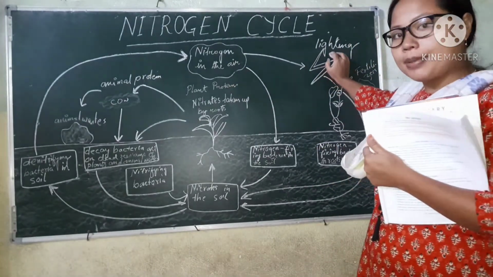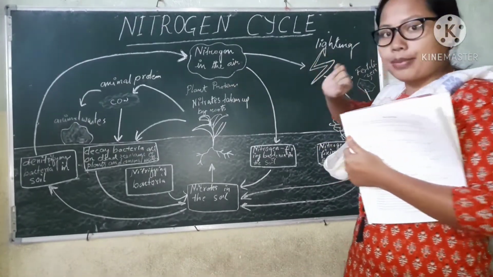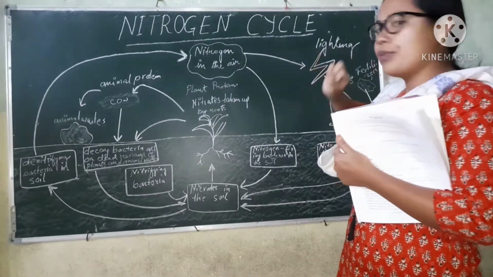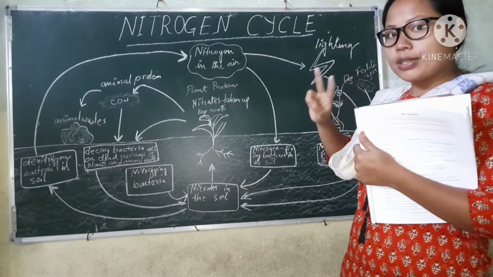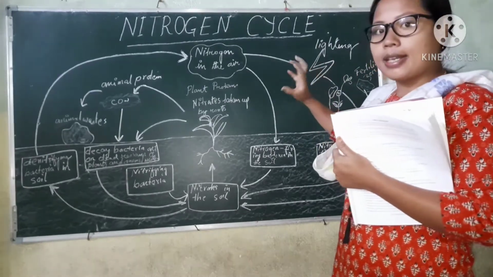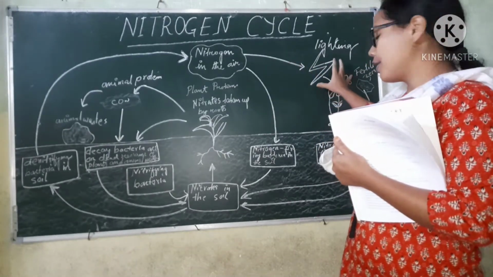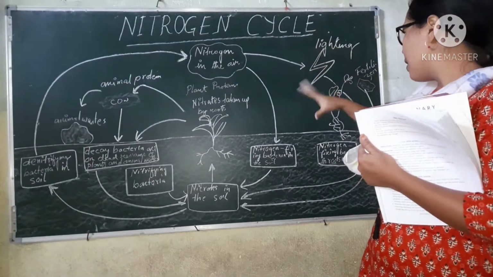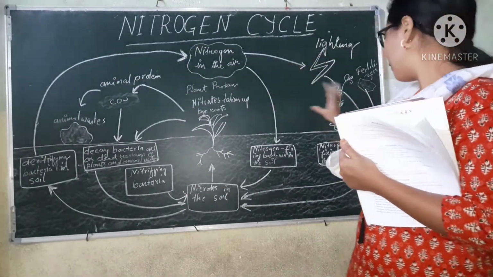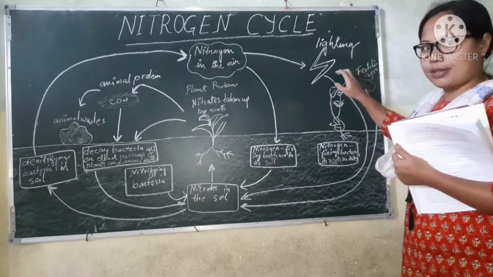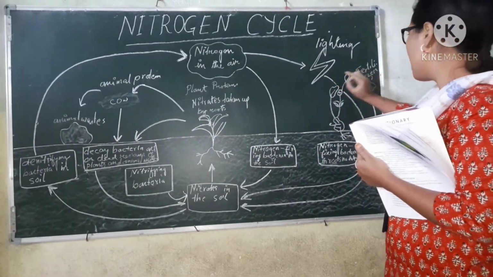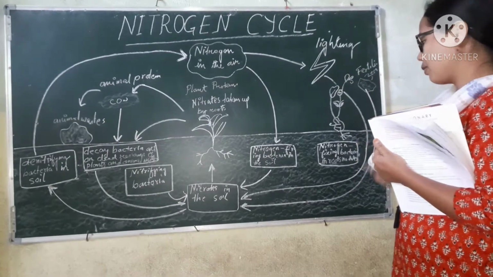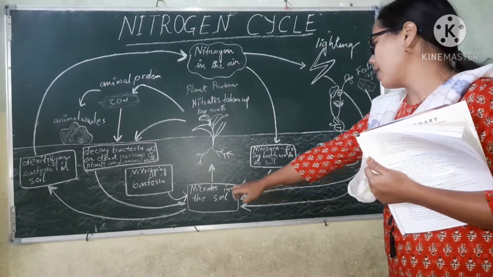When the lightning happens, there is a high temperature. So when the high temperature happens, these two, oxygen and nitrogen, react and form certain oxides, and again it will react with another. After that they form nitrates. How? Through the lightning also, and fertilizers can also be added in order to add nitrates to the soils.